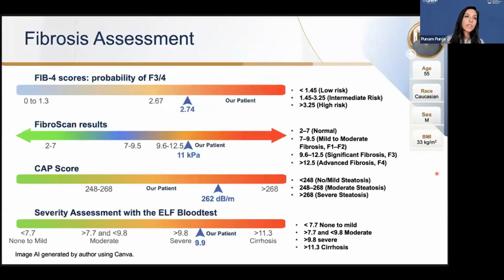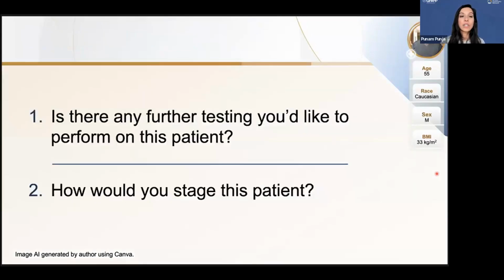So when you look at his fibrosis assessment, his FIB-4 score, which includes a patient's age, platelet count, AST, and ALT, came back at 2.74. This is an indeterminate risk of whether or not he has advanced fibrosis. His FibroScan came back at 11 kilopascal, suggesting that this patient may have significant fibrosis or F3 fibrosis. His CAP score was around 262, consistent with moderate steatosis, and his ELF test came back at 9.9, which is suggesting severe fibrosis. So is there any further testing you'd like to perform on this patient?